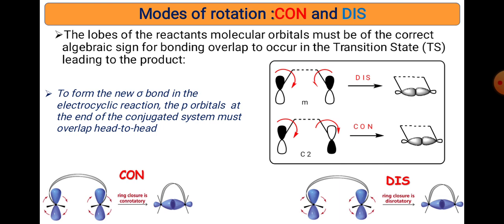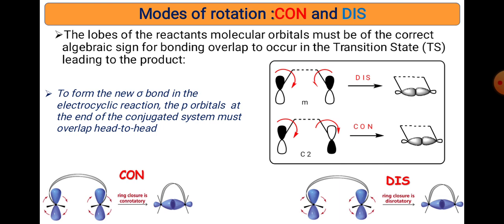We see that when these two p orbital regions overlap together, one rotates clockwise and the second anticlockwise, so we get the overlapping. In the second way, the two dotted regions get head to head overlap, so they undergo conrotation, that is rotation of the orbitals through the same side. In the first example, the rotation of the atomic orbitals is in opposite directions, which is called disrotation. In the second approach, the atomic orbitals rotate in the same direction, that is clockwise, which is called conrotation, and leads to bonding.